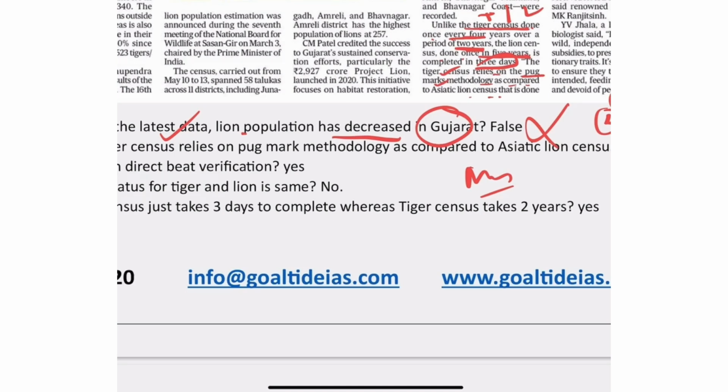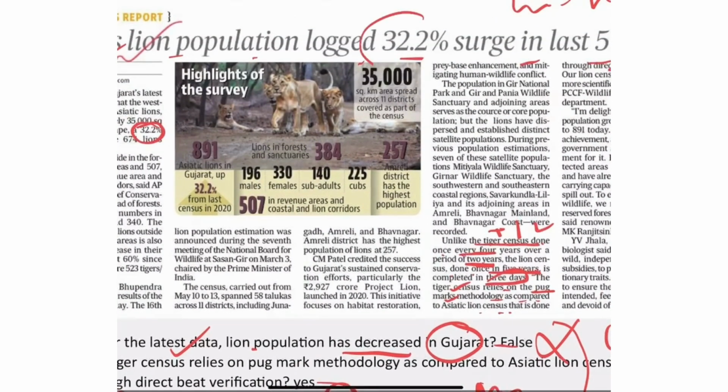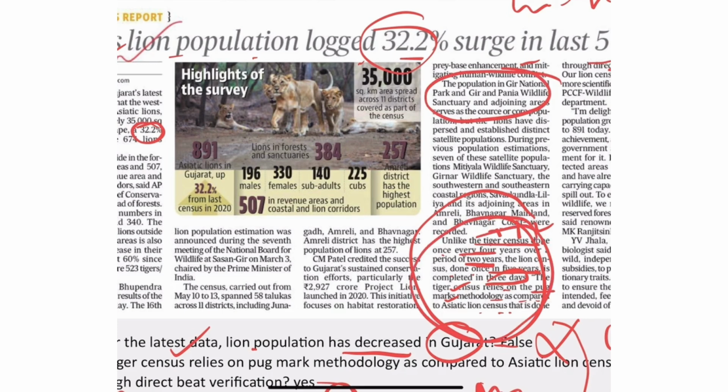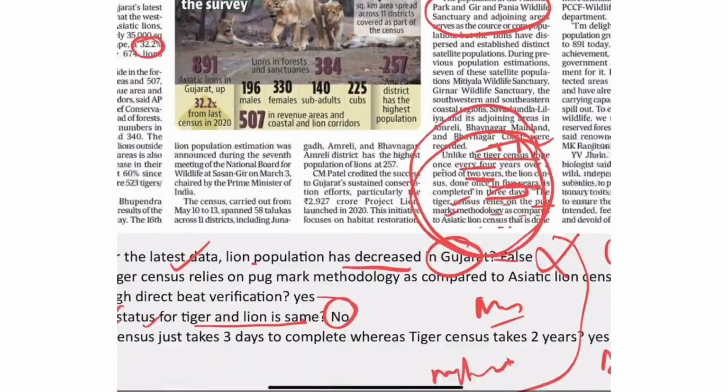And then we asked, is the status of the tiger and lion the same? No. So basically what we are doing is current affairs, but not in the form of reading, but in the form of questions. And lion के बहुत सारे newspaper में articles थे, but they all covered different criteria. This is the only article which covered some forest and new forest, and then they covered the important fact here. तो यहाँ पे ज़्यादा prelims के statement थे. तो वो आप खुद नहीं find कर पाओगे. It's a thing I have to do for you, right? So that's why you have joined me, right? So these are important articles.